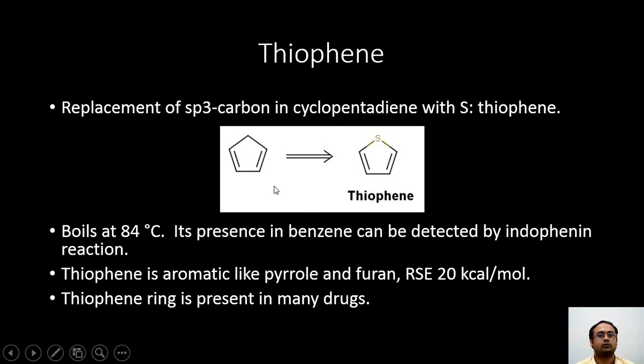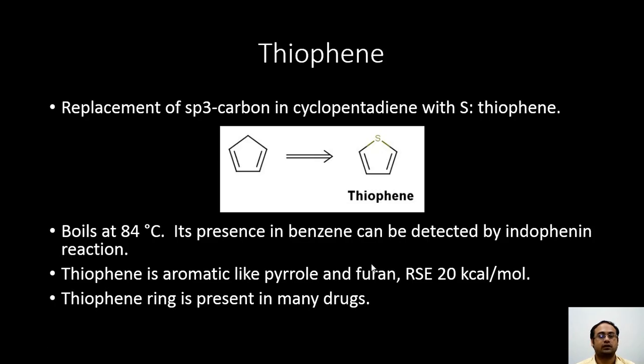Now, this thiophene molecule is a liquid at room temperature and boils at 84 degrees Celsius, and it is present as an impurity in benzene, and most of the time it can be detected with the indophenin reaction. Like furan and pyrrole, it is aromatic and has a resonance stabilization energy of around 20 kilocalories per mole.